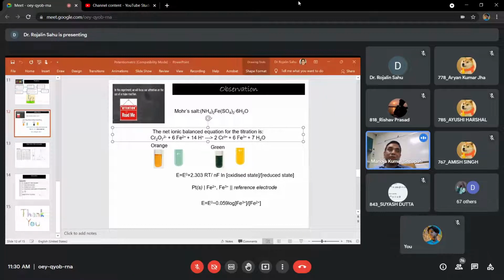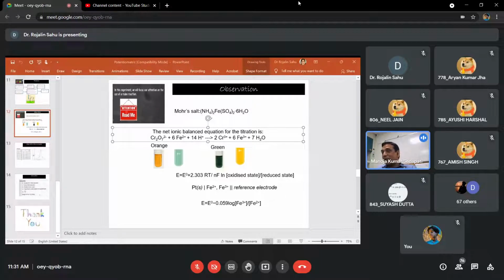By using a potentiometer, what can we measure? The EMF. We are going to check the EMF of the solution while we are carrying out the titration, at different stages of the titration. From there, we are going to check the change in the EMF, how much EMF is changed when you are adding a particular volume of potassium dichromate solution.